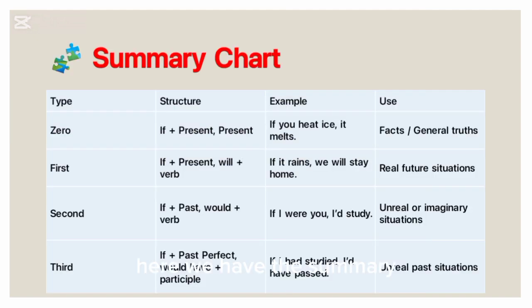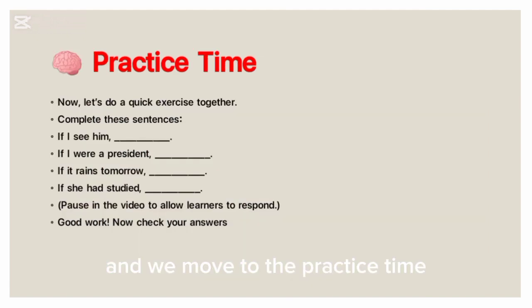Here we have the summary, whereby we have the type of conditional, structure, example, and use. So learners, you take time, you can even pause, and then you look at each one carefully, and we move to the practice time.